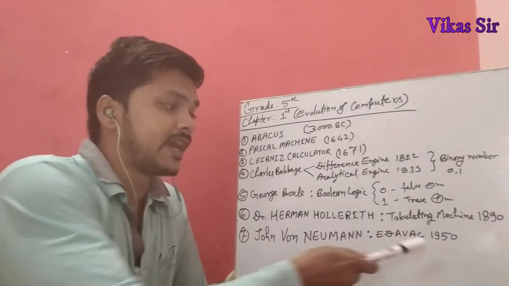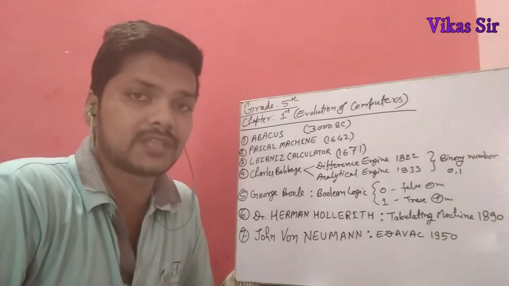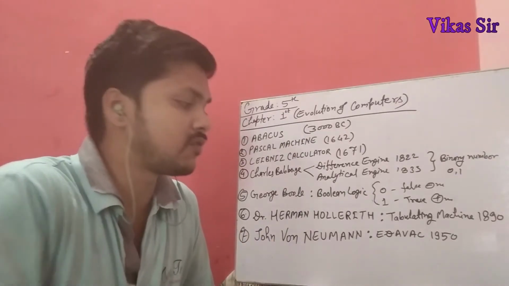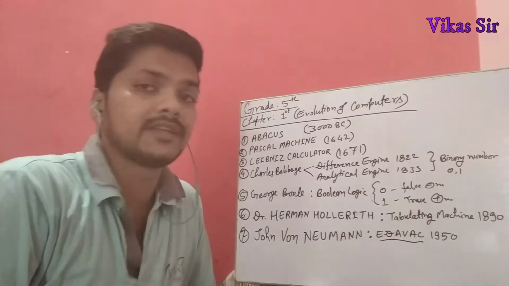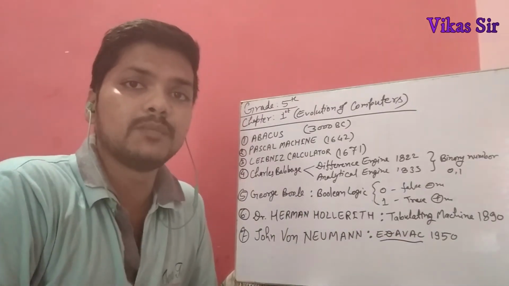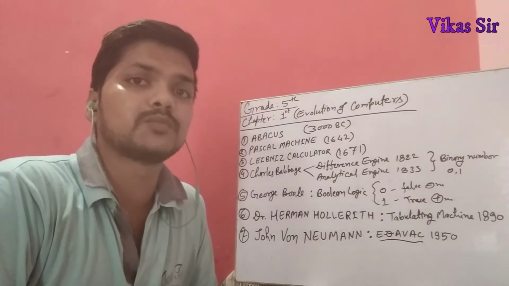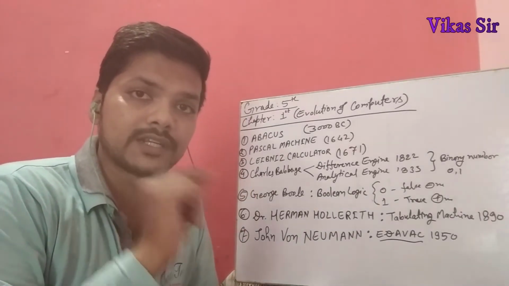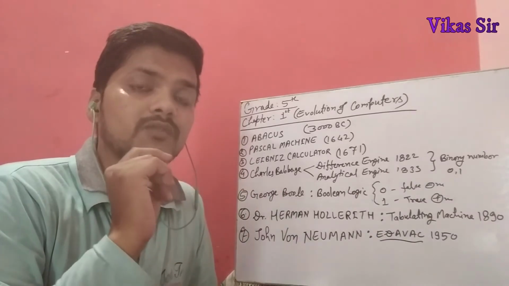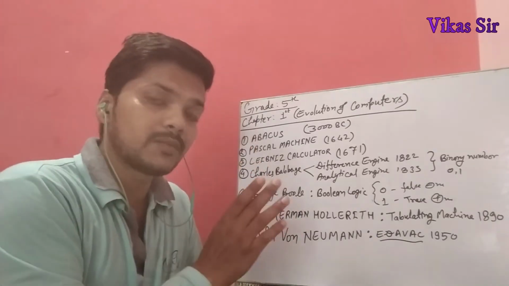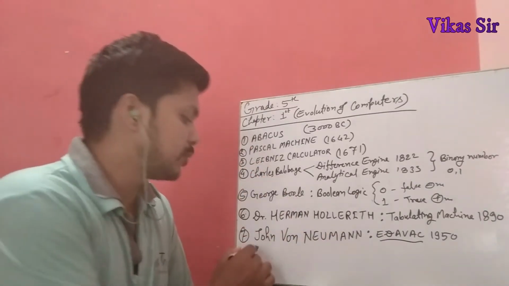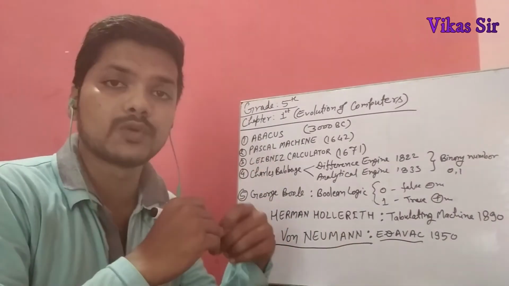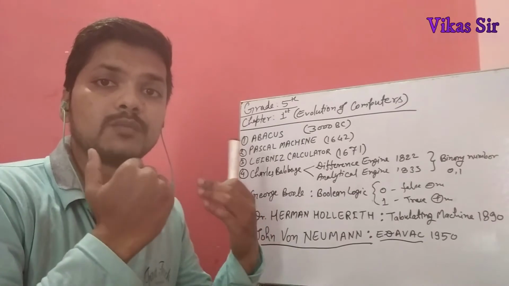And in 1950, a new scientist came, John von Neumann, and he developed the concept for EDVAC computers. In this device, he made some software, some programs, and he used binary codes to store the data, to process the data, and to perform the calculations. The concept developed by John von Neumann, the same concept of software based on binary coding, with data stored in binary language.